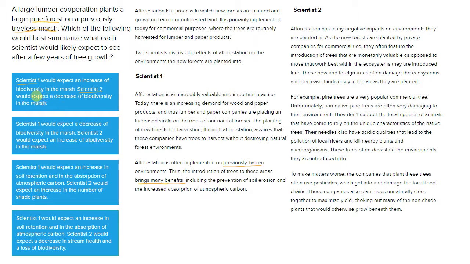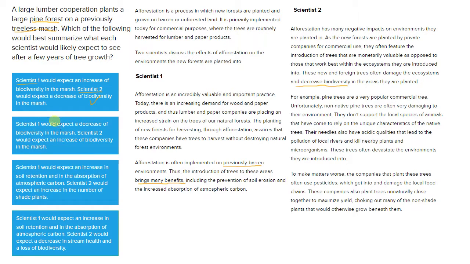Scientist two would expect a decrease in biodiversity in the marsh. Absolutely. We actually see that scientist two says that there would be a decrease in biodiversity. So that one's definitely right. Scientist one, this first part could be right. So we're going to leave it up here for now.